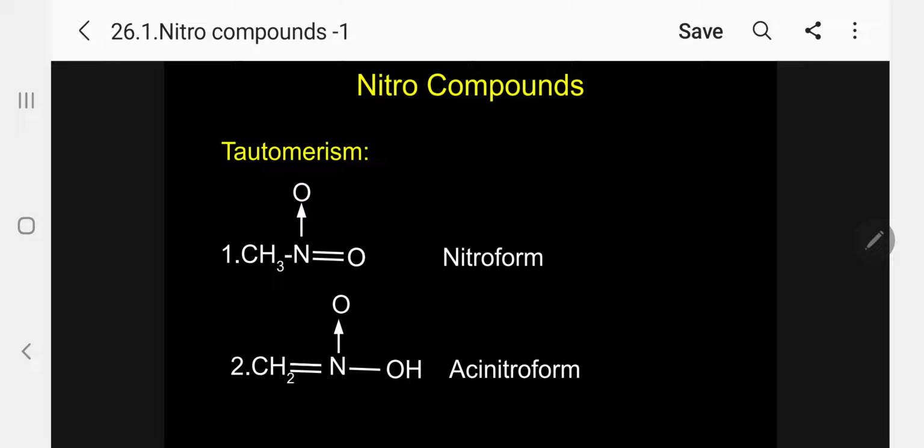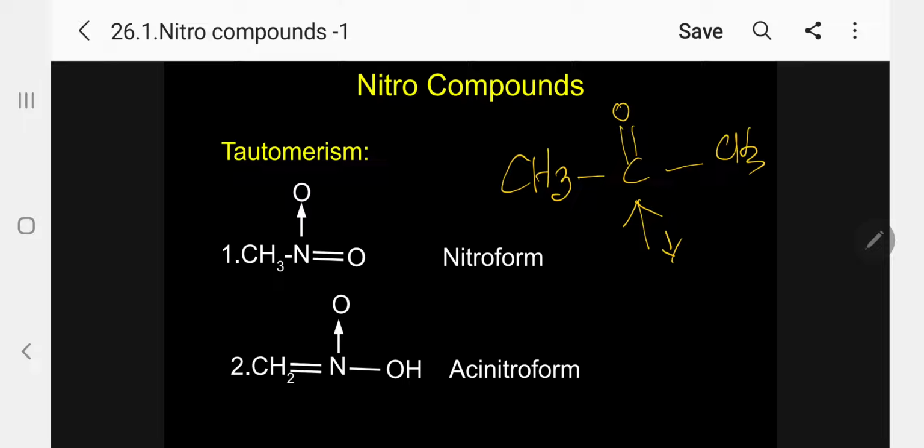Another example I will point out here. Kindly take acetone. So this keto form, when you put it in a solvent, water for example, will be converted into this form.